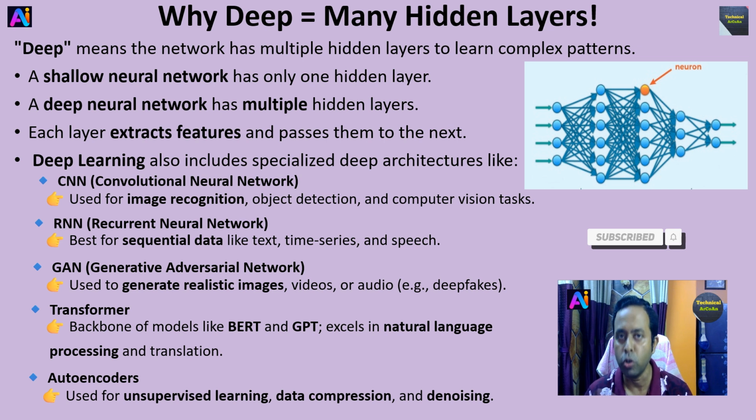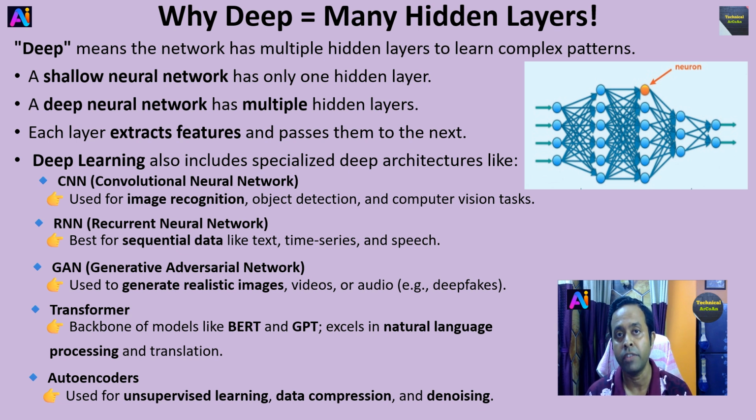Deep learning also includes specialized deep architectures like CNN, convolutional neural network, used for image recognition, object detection and computer vision tasks. RNN, recurrent neural network, is for sequential data like text, time series and speech.